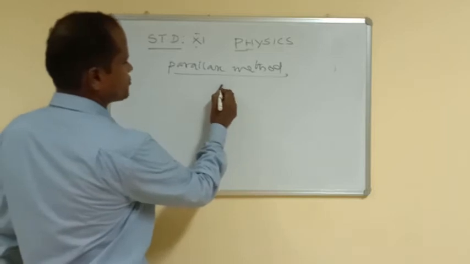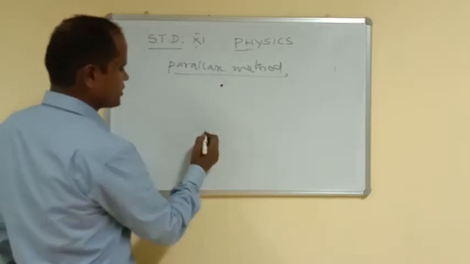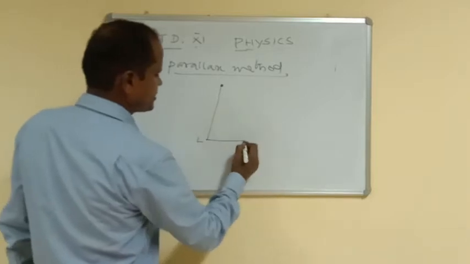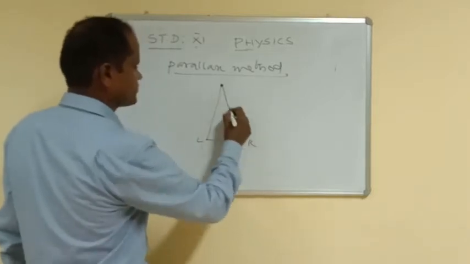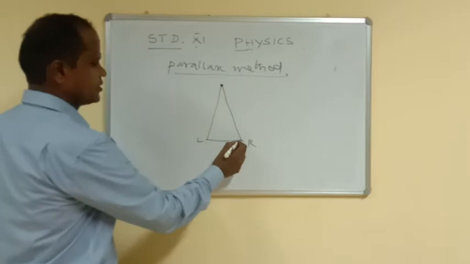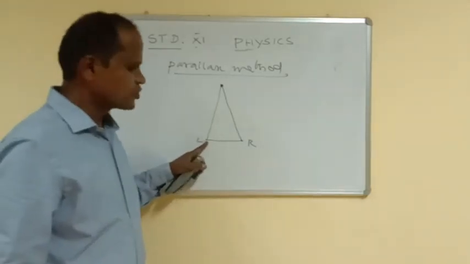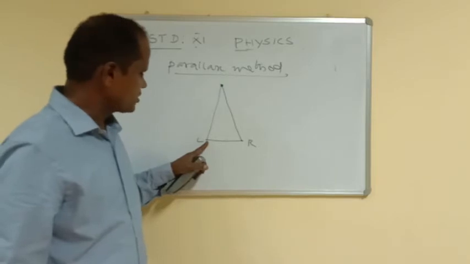Suppose you are seeing an object like this. So this is your finger. From the left eye, you are seeing. From the right eye, you are seeing. So this is the position of the pen with respect to the left eye or right eye.